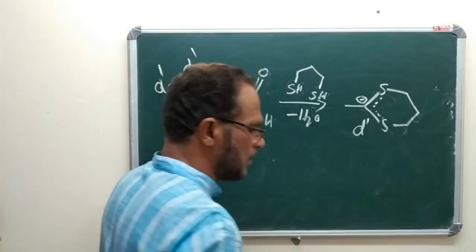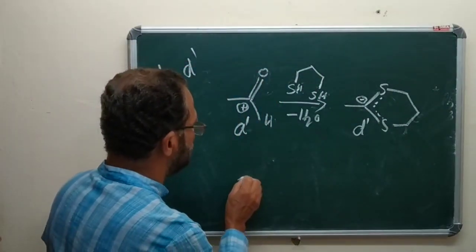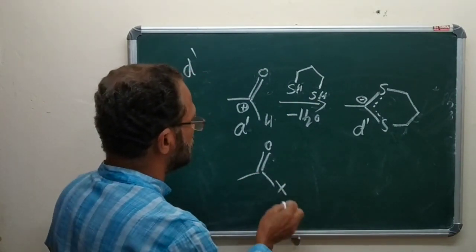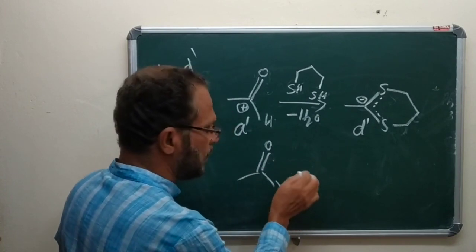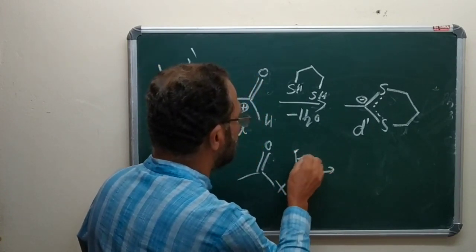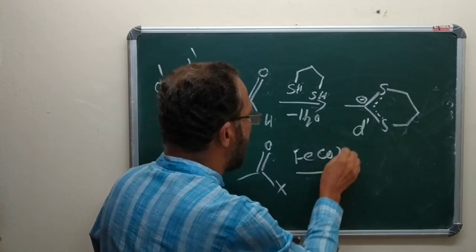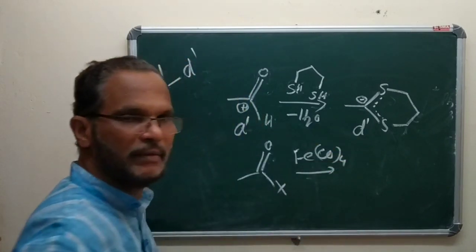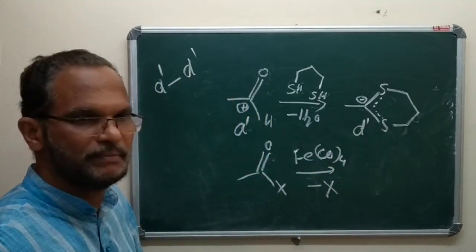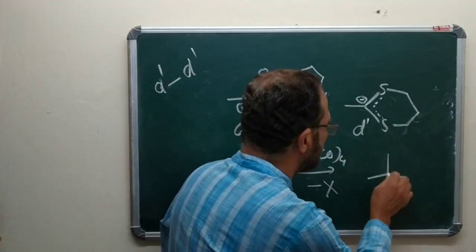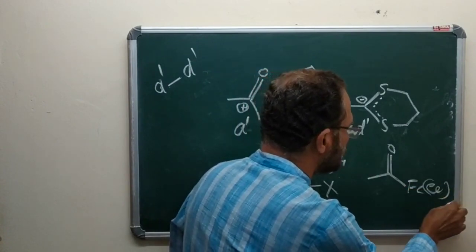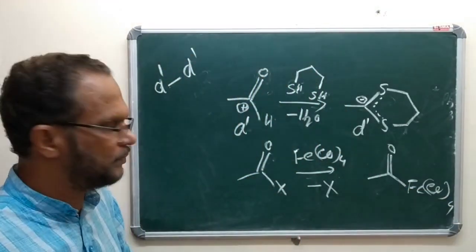And another one is an acyl group treated with iron tetracarbonyl with the elimination of heteroatom. We will get an Fe(CO)4 species.